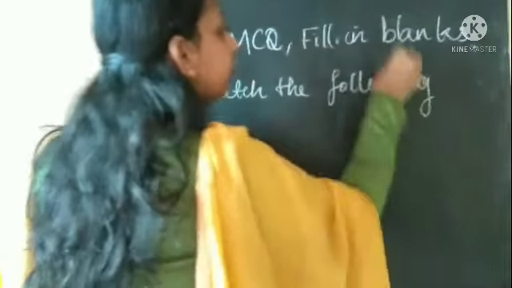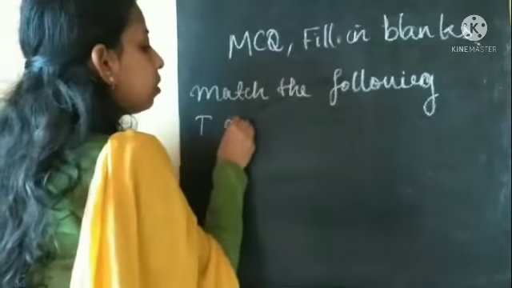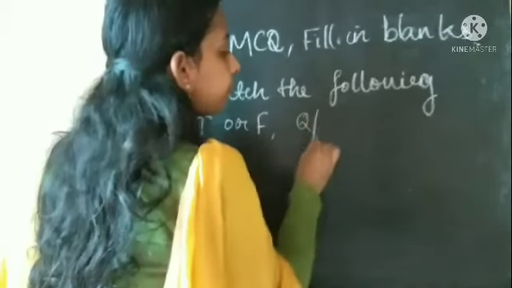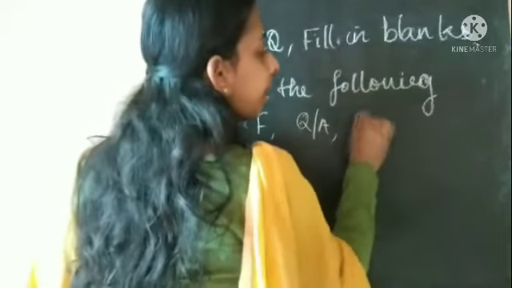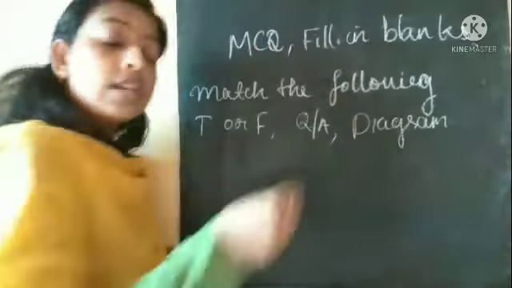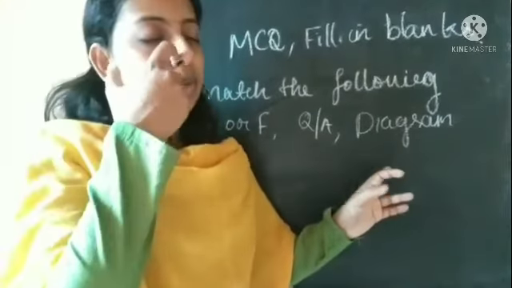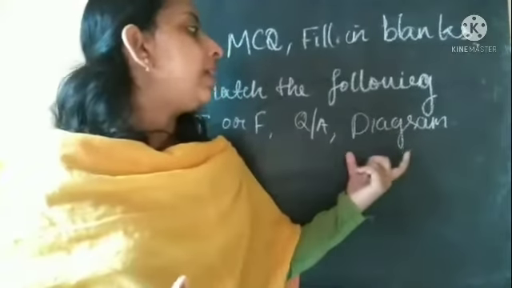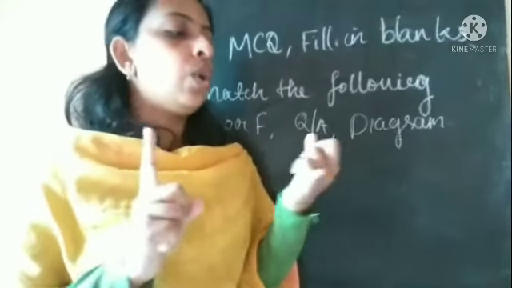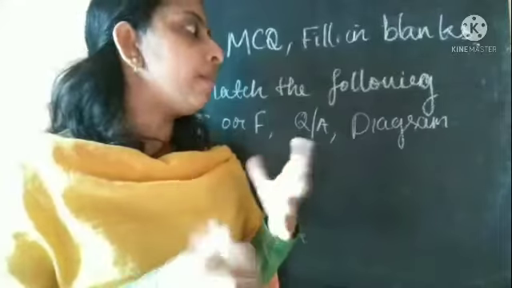Match the following will be there, and at the same time we can consider true or false. True or false type questions will be there, and question answers. Okay, and at the same time diagrams also will be there. What are the diagrams you need to learn? That means the brain diagram, it's important, and nerve cells. These two diagrams you learn, any one will come. And in the case of the brain diagram, you should know how to mark cerebrum, cerebellum, and labeling also, you need to learn the brainstem.